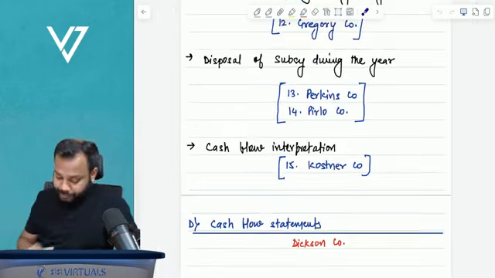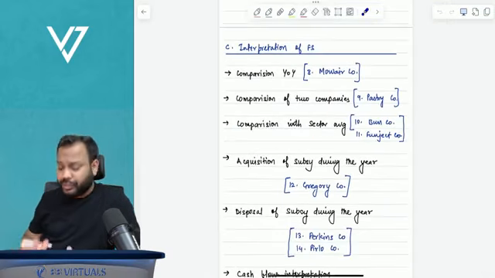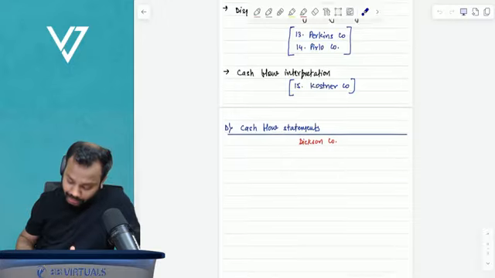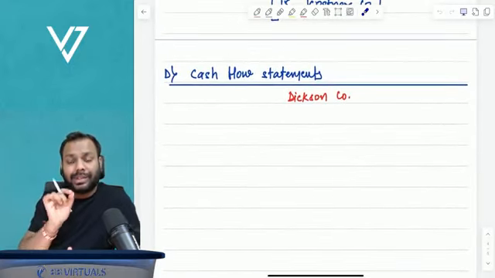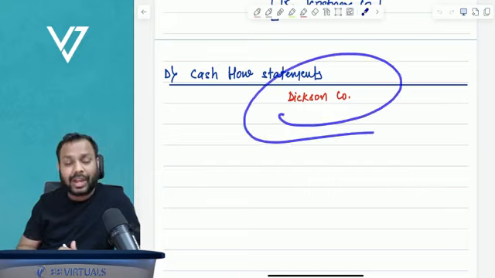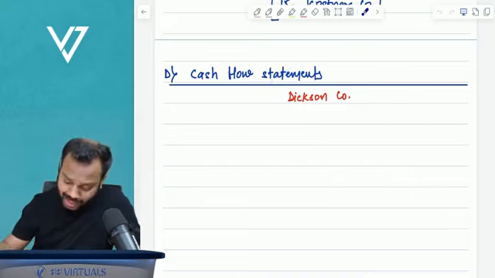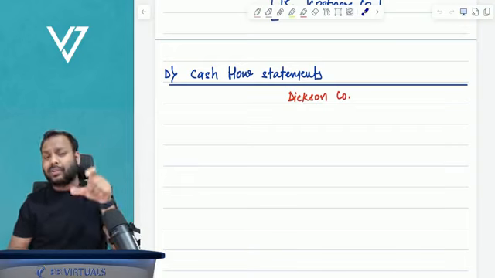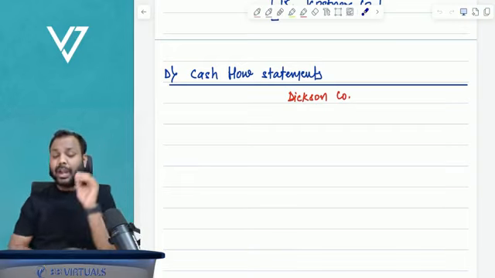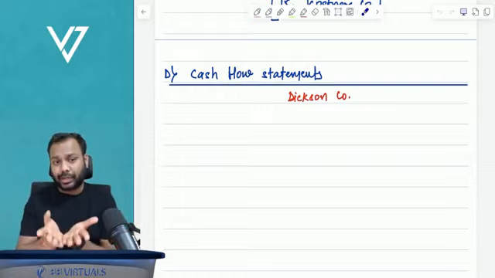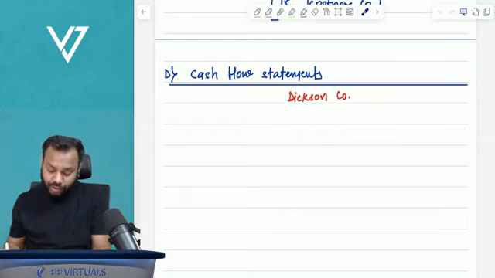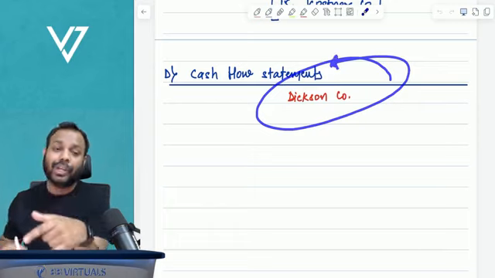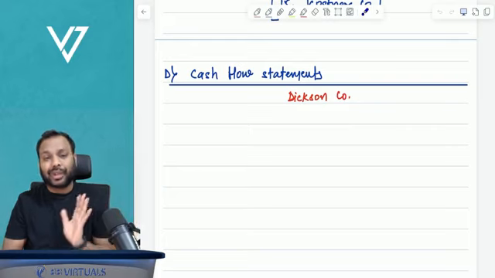Now, if you solve these many questions, definitely you are already covering all the types of questions. Now the last type, that is cash flow statements. For this one, there is only one question that we have, Dixon Co. Generally in the past, I have not seen a question of cash flow being asked for 20 marks. The extracts of cash flow are being asked in every attempt, I believe. But a full-fledged question on cash flow statements is not asked. But if you solve this question of Dixon Co., definitely you can deal with a full-fledged cash flow question. You can also deal with extracts of cash flow statements questions.